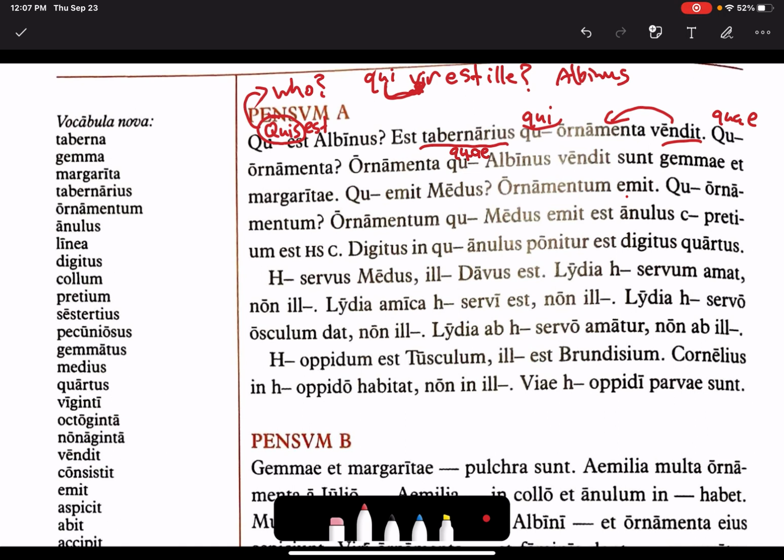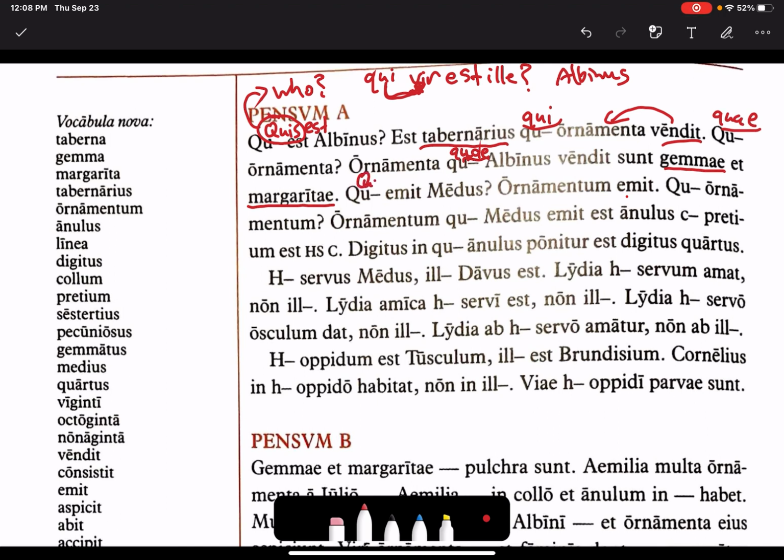Here the quae is the accusative, neuter, plural form of qui quae quod, which is the pronoun that means, of course, which. So we're asking, which ornamenta? The ornamenta which Albinus sells are gemmae et margaritae.